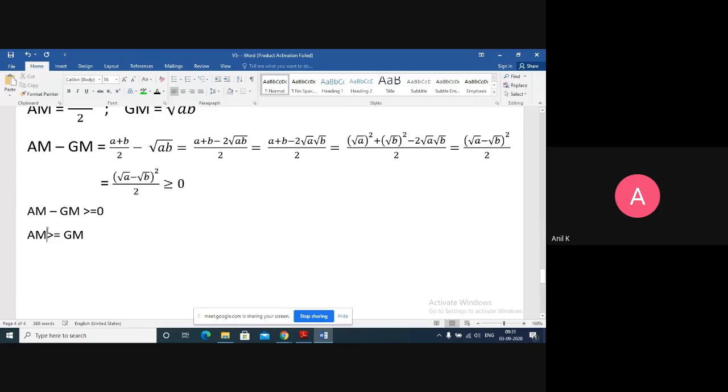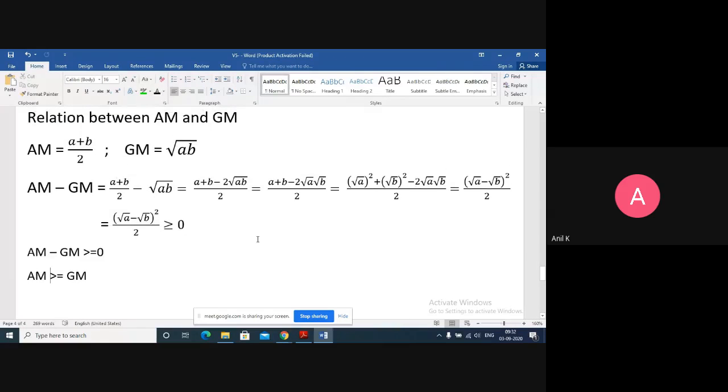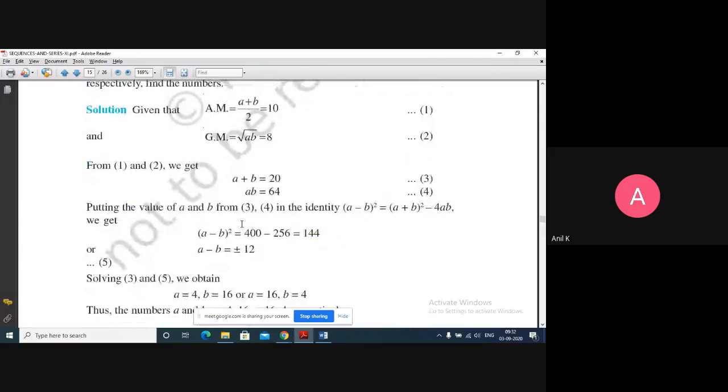Okay. So this is the relation between AM and GM.